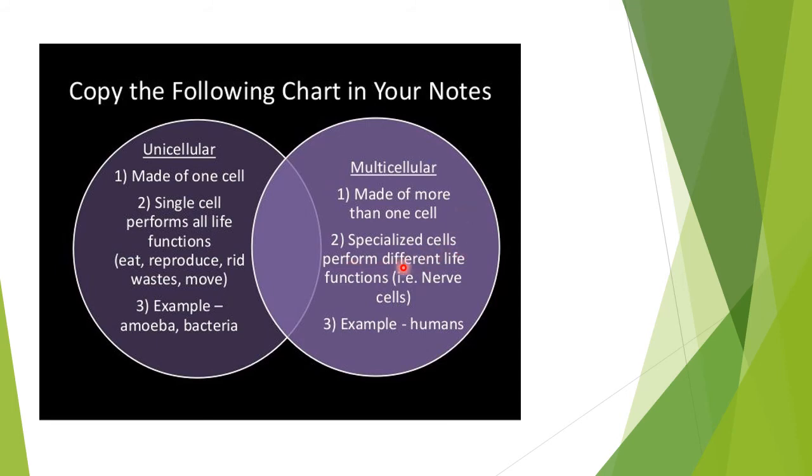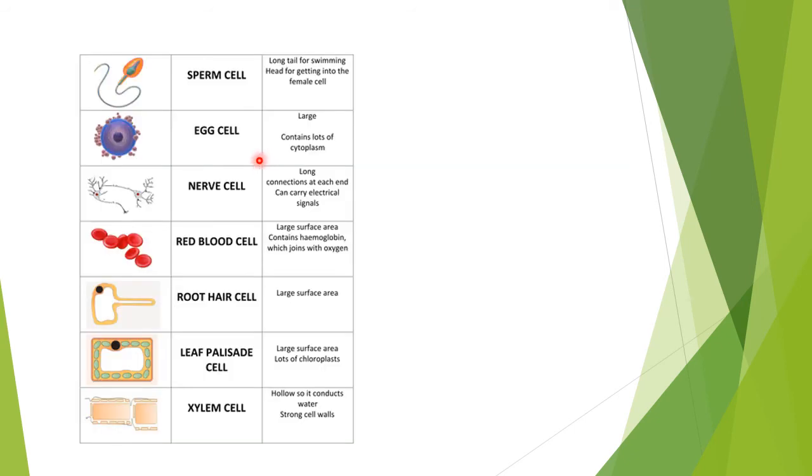Specialized cells perform different life functions, for example nerve cells. Multicellular organisms have some kind of specialized cells which are made to perform special functions. For example, nerve cells are present in humans. When we talk about multicellular organisms, for example in humans, you can see all these are the cells that are present in humans.